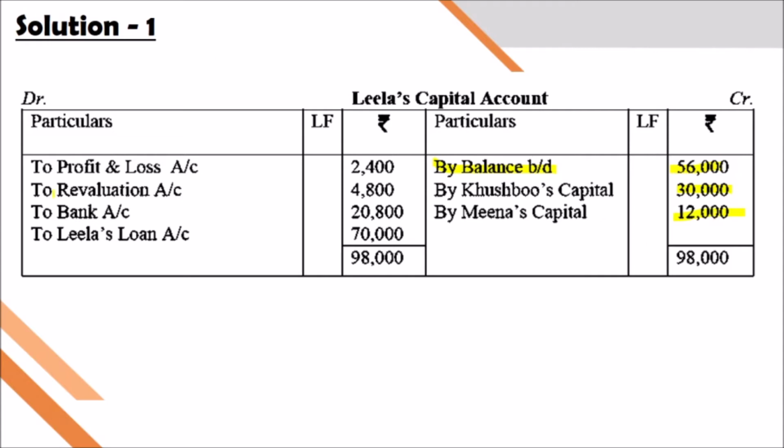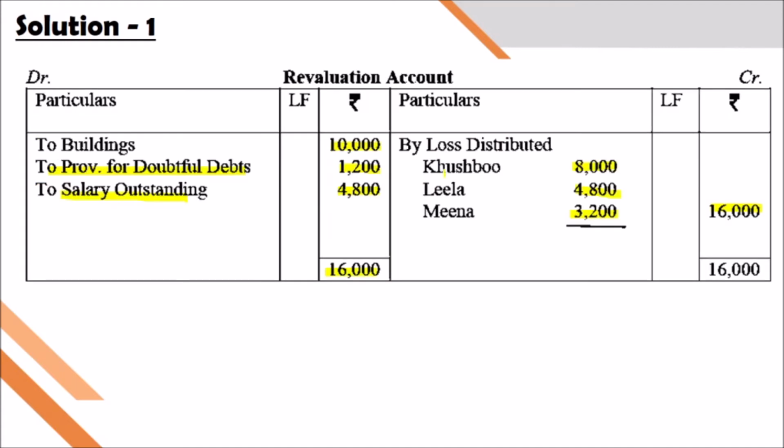And on the debit side, there is a loss amount in the old balance sheet. It will be transferred to Leela's capital account, debit side. Also, the revaluation loss share of Leela, 4,800. Remember that.